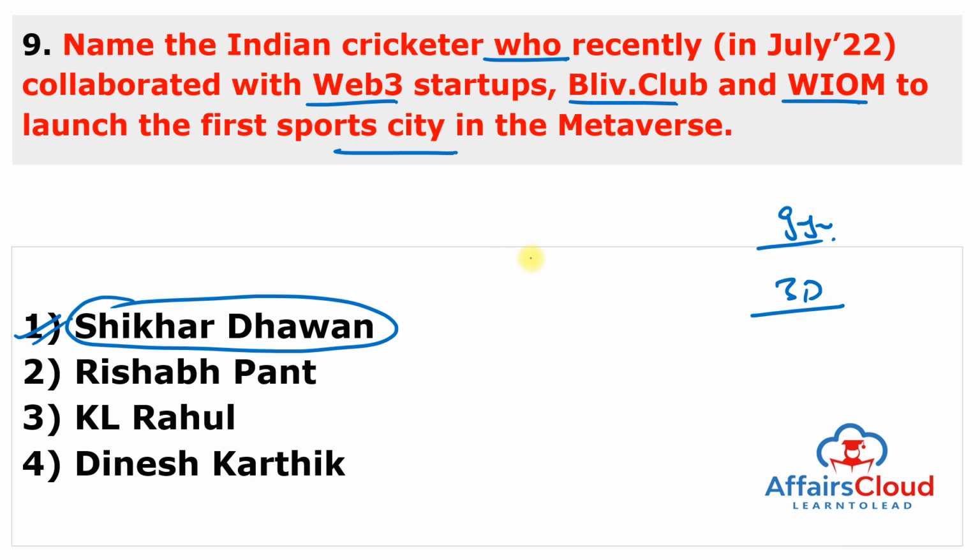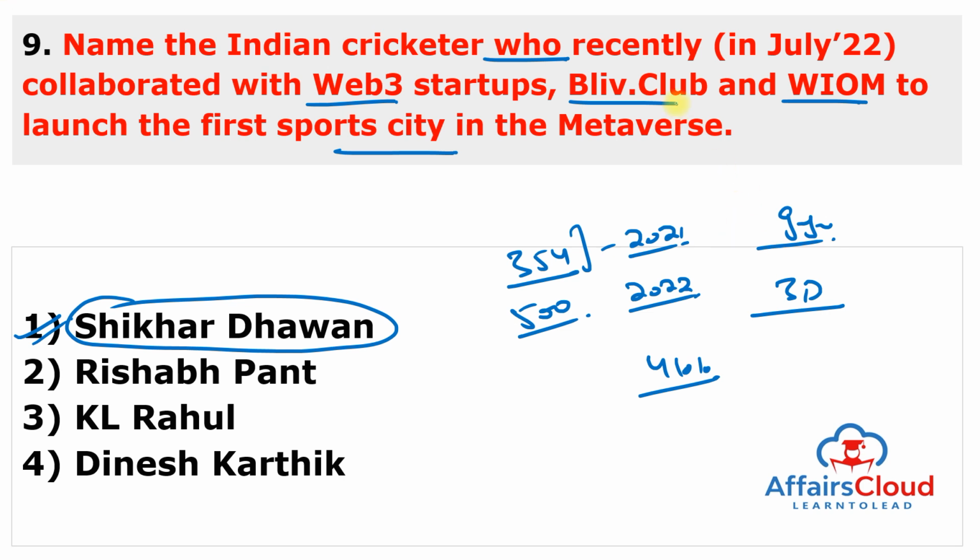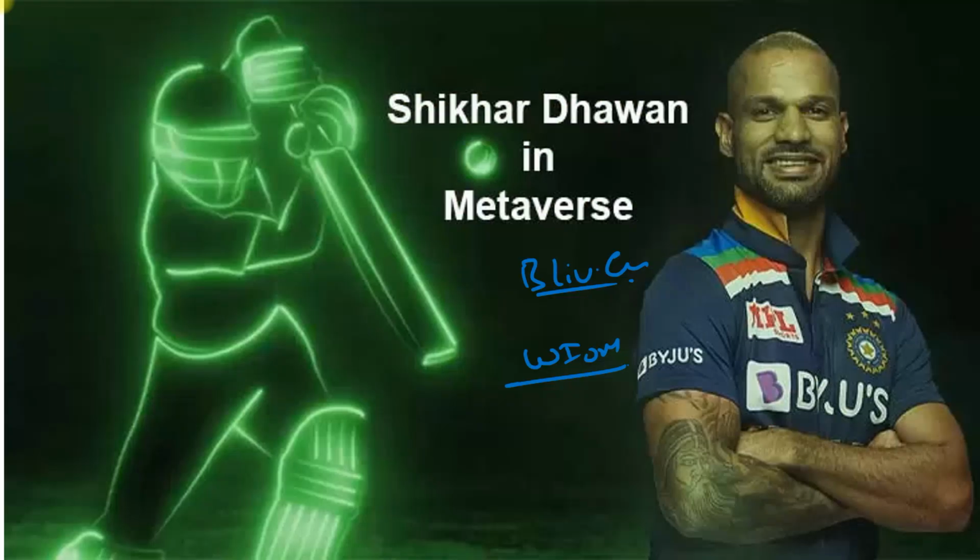And the global sports market is expected to grow from $354 billion in 2021 to $500 billion in 2022 at a compound annual growth rate of 41%. Bliv.Club was founded in 2021 by Vikas Singh, Abhishek Kumar and Mohammad Sirajuddin. You don't have to remember all that, just remember the name here is Shikhar Dhawan.